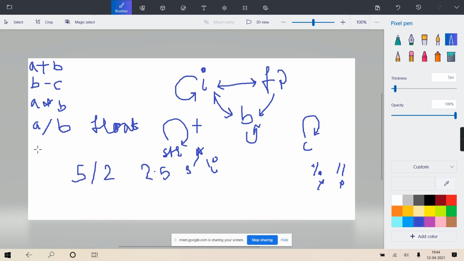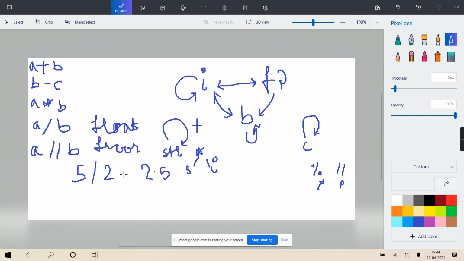Now coming to the next one, a double slash b. In this case also, let the data type be anything, but the answer is always floor. You might ask what we mean by floor. It is called floor division.